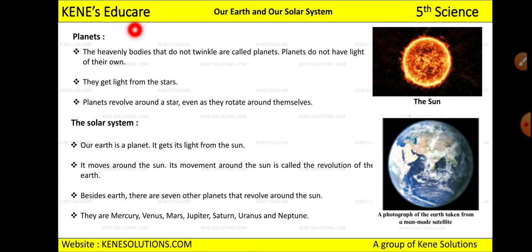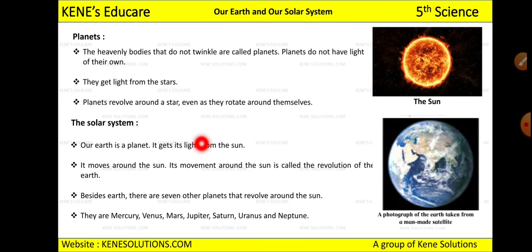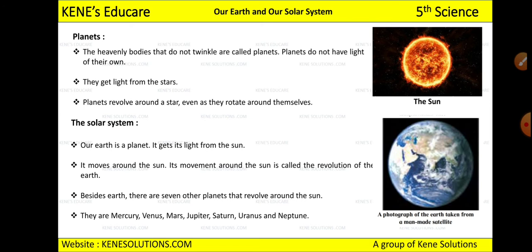Now see, the next is planets. We studied about stars, and we saw that the sun is a star, and the heavenly bodies which twinkle at night are called stars, and they have their own light. Next is planets. There are various planets. The heavenly bodies that twinkle are called stars, and the heavenly bodies that do not twinkle are called planets.